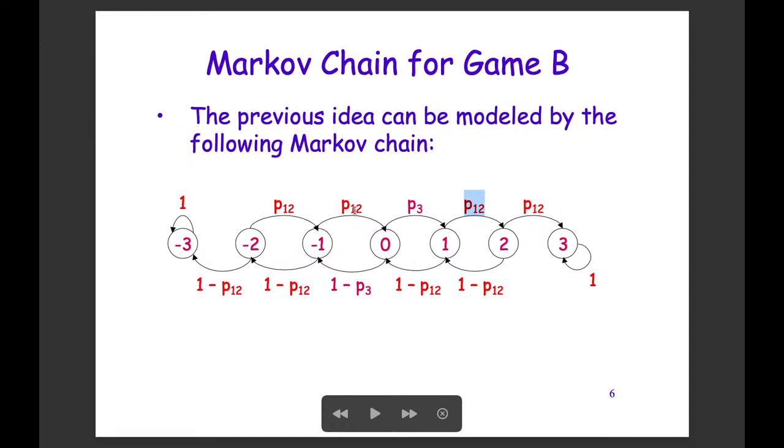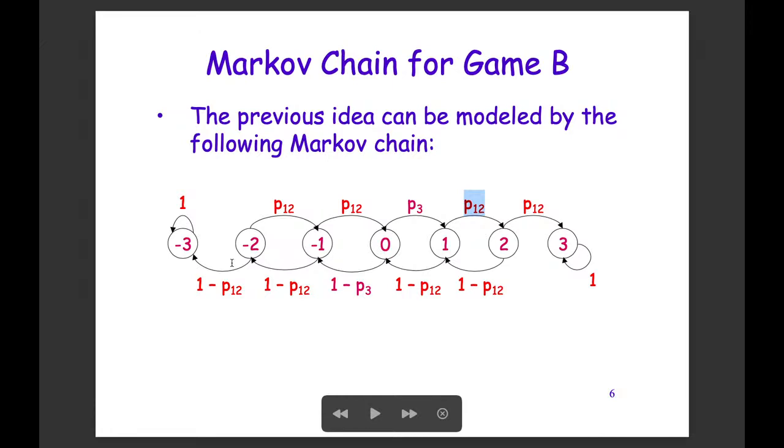So go forward with P12, because these two states represent that we do not have a multiple of 3 as our money. And for these two states, we go back with 1 minus P12. The only exception is this one. This is the state where we have exactly a multiple of $3. So we will go forward with a certain probability P3 here, and then go back with 1 minus P3.